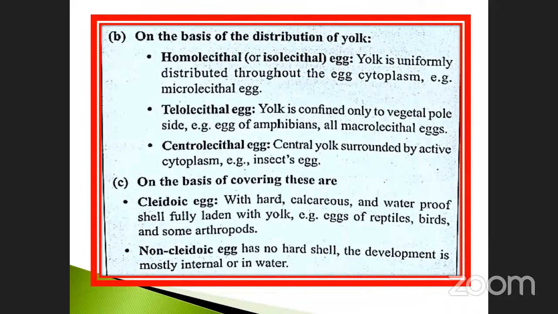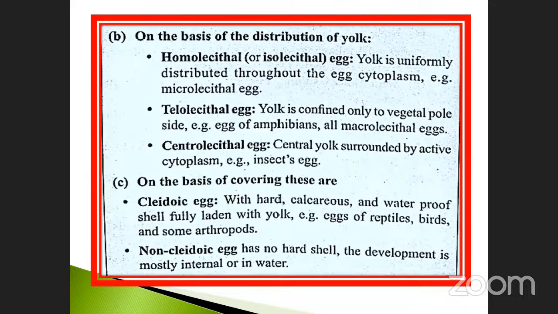Telolecithal egg: yolk is confined only to the vegetal pole side. Egg of amphibians, all macrolecithal eggs. These are another type. Centrolecithal: central is the center part. Center yolk surrounded by the active cytoplasm. Example, insect's egg. These are all other types according to the distribution of yolk in the egg.